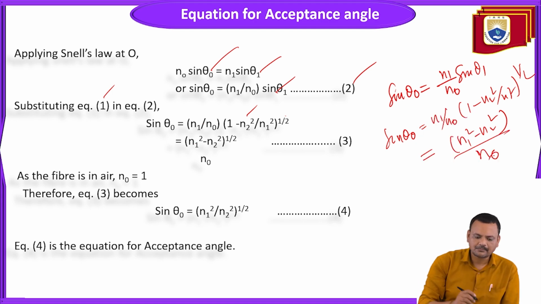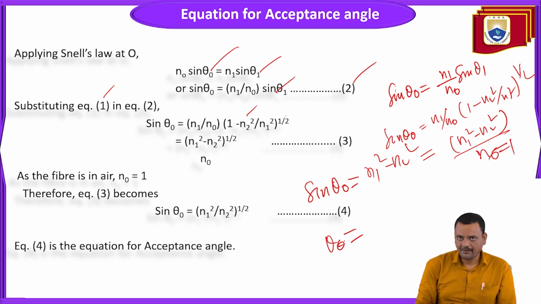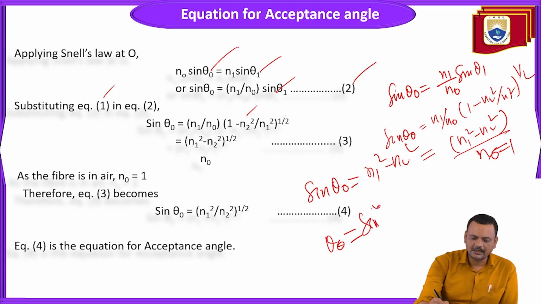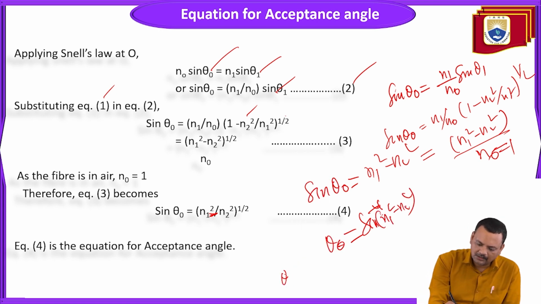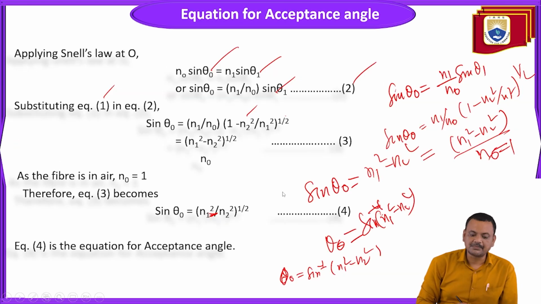Now I already told you N naught value is 1. So sine theta naught, the sine of the acceptance angle, is what? Under root of N1 square minus N2 square. So theta naught, the acceptance angle, is sine inverse of under root of N1 square minus N2 square. This equation is known as the equation for acceptance angle.